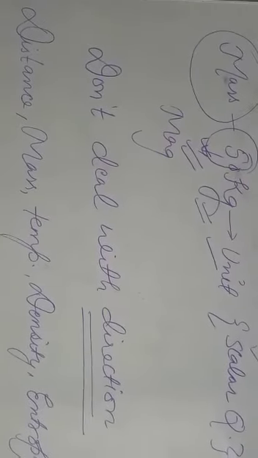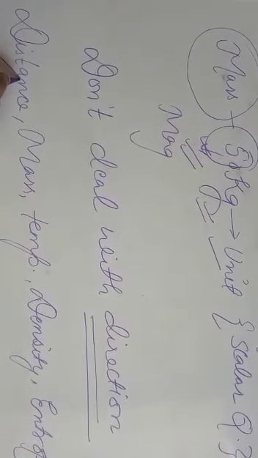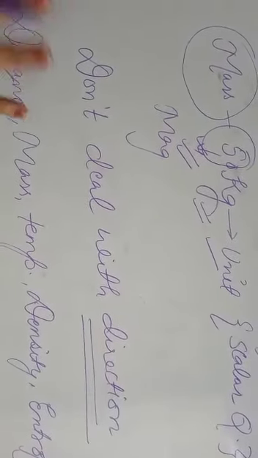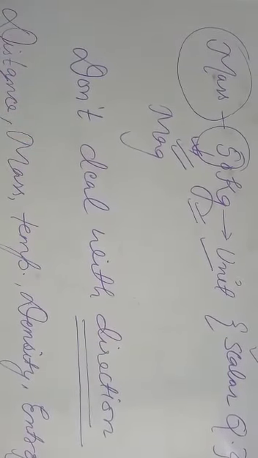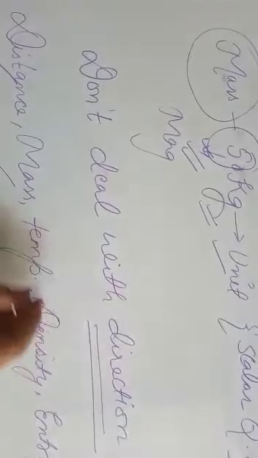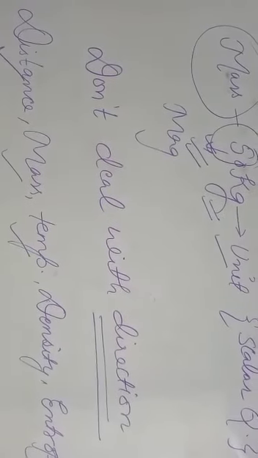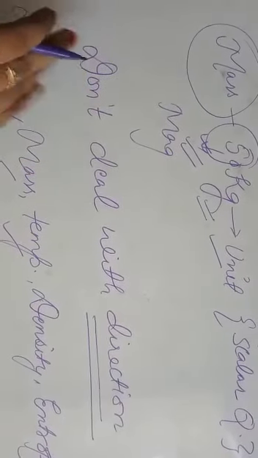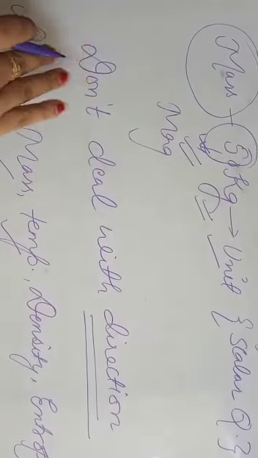There are many examples of scalar quantity. Distance: if I say I travel 5 meter, it is clear that I just covered a distance of 5 meter. Mass, I have already explained. Temperature 5 degrees Celsius, we need not deal with direction. You do not say 5 degrees Celsius in east, 5 degrees Celsius in west.